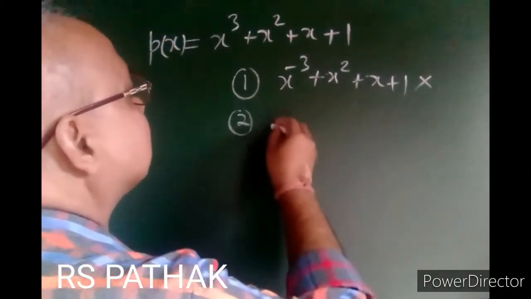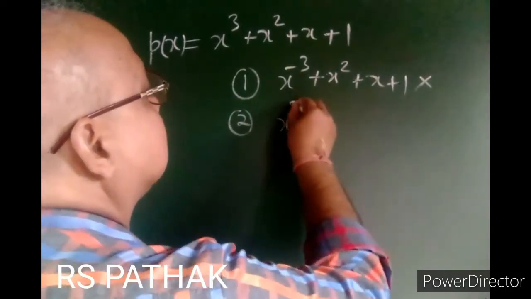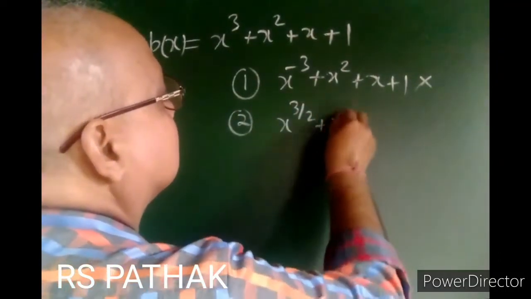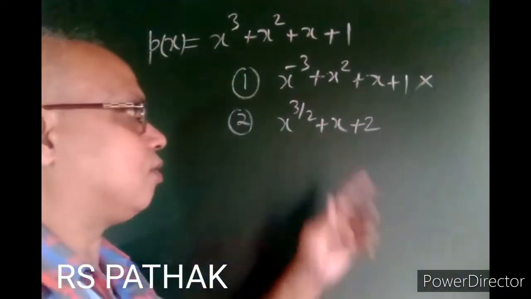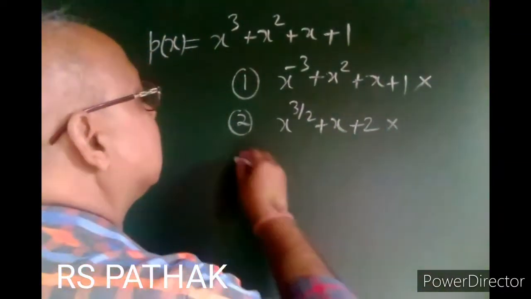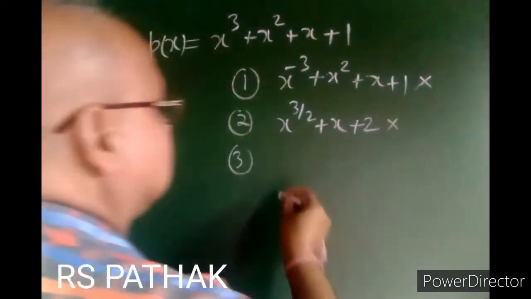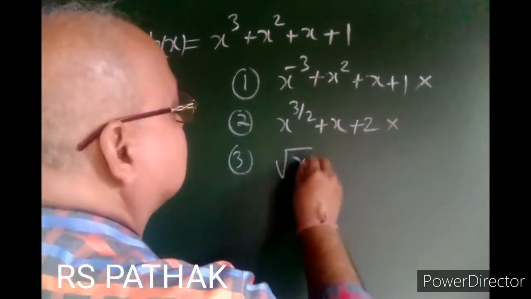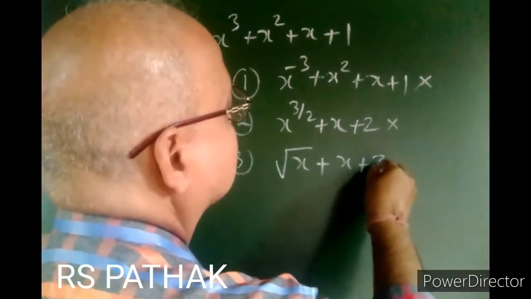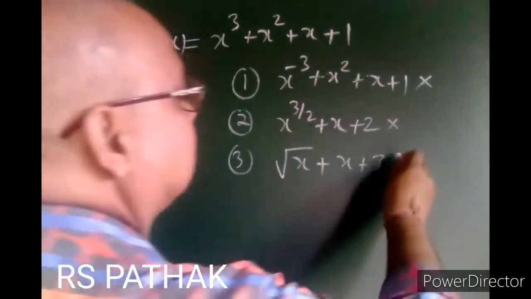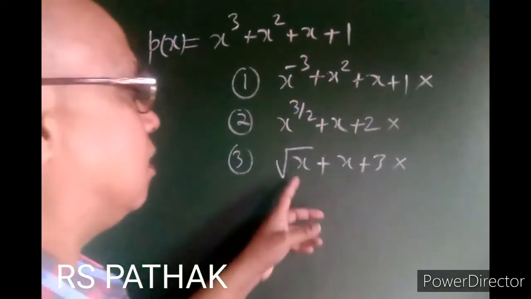Number 2 is, if f is retained in fractional power, like this, it is also not a polynomial. Third is, if f is retained in the power of under root f plus 3, it is also not a polynomial because f is retained in the under root form.